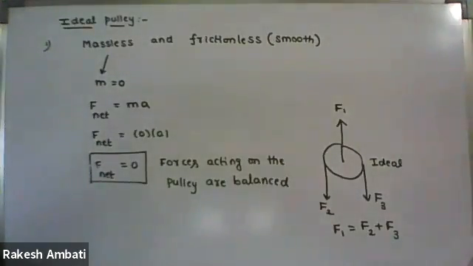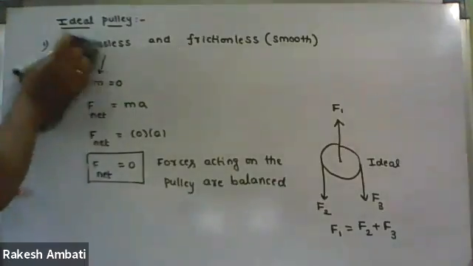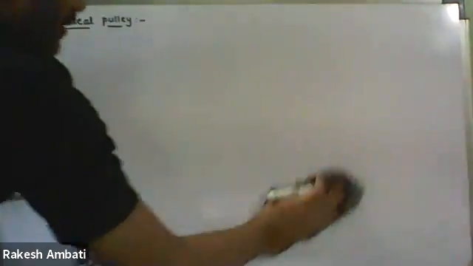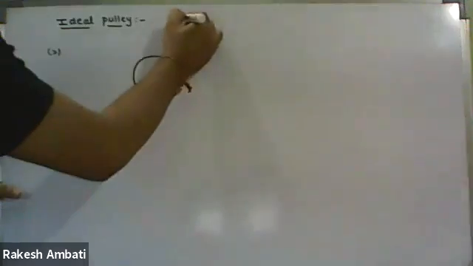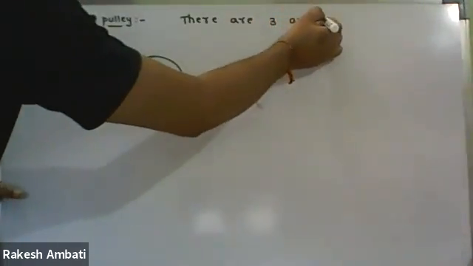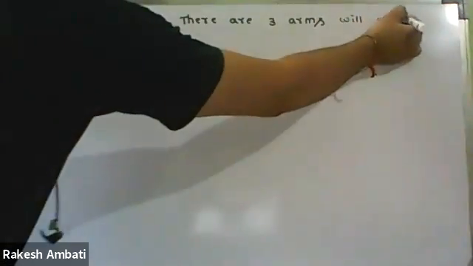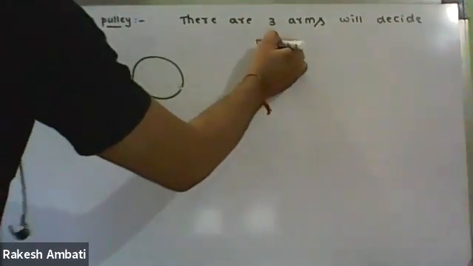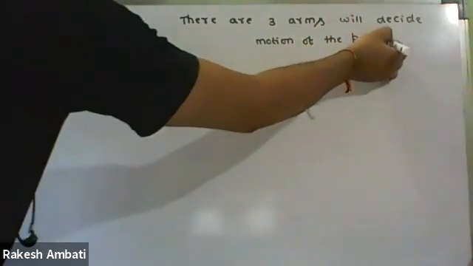Now write down the second point. For example, in the case of a pulley, there are three arms. Three arms will decide the motion of the pulley.